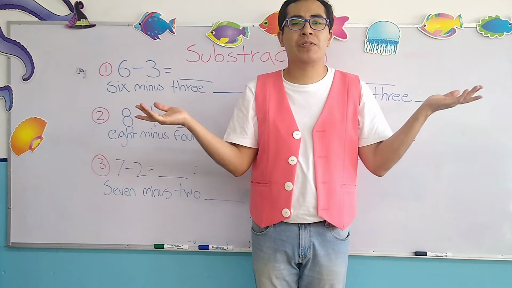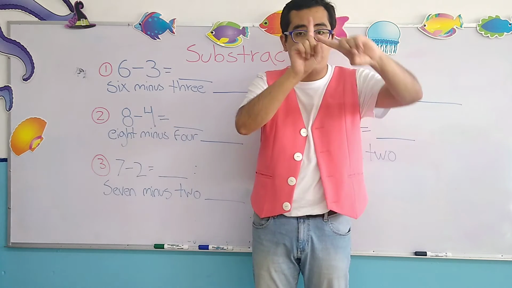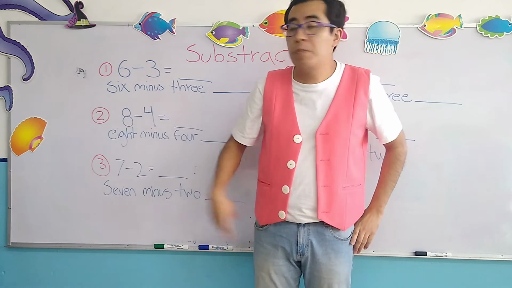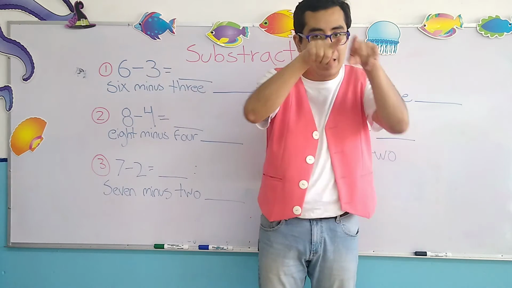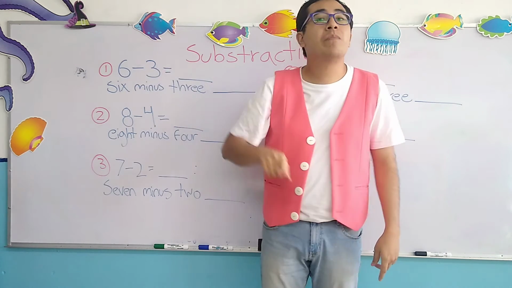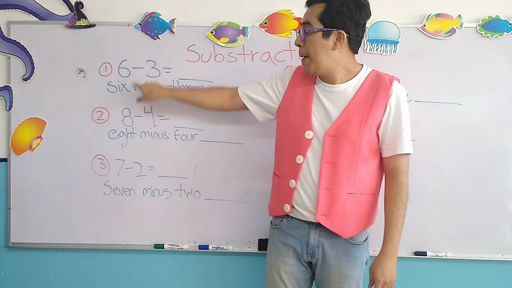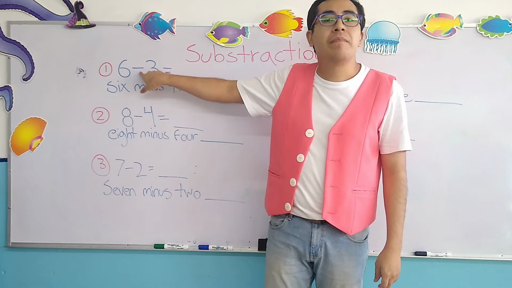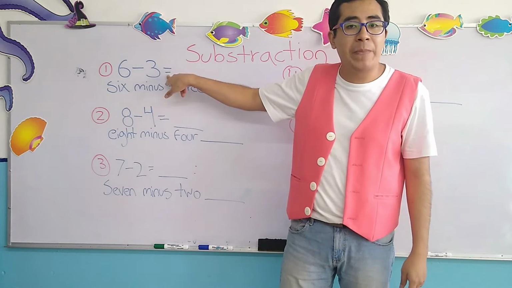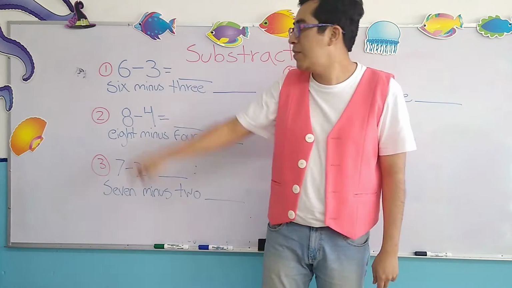Now, something also very important. What about the symbols, teacher? Because remember, the symbol for the additions was the cross. On this occasion, the symbol for the subtraction is only a horizontal line, okay? As you can see here, and this symbol is called minus. Please repeat after me. Minus, menos, okay? And of course, the equal symbol means the result, okay? Very good.